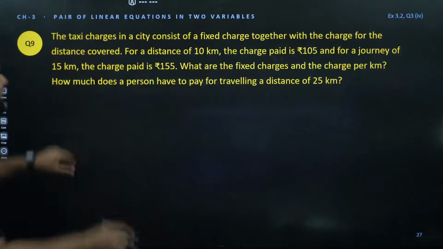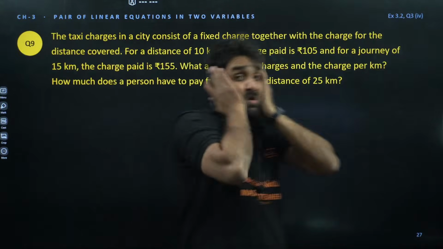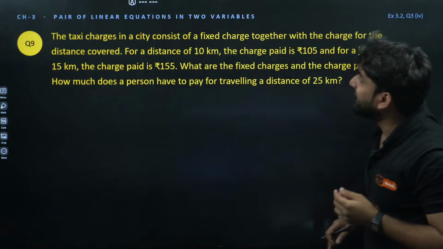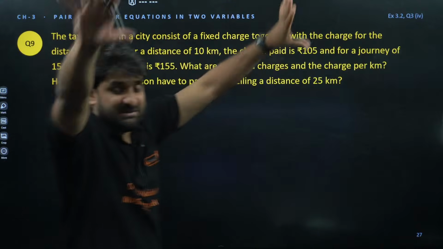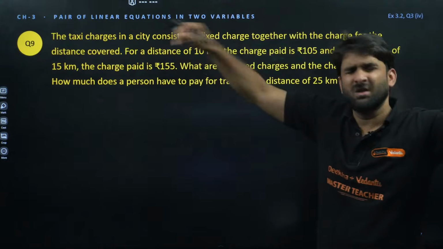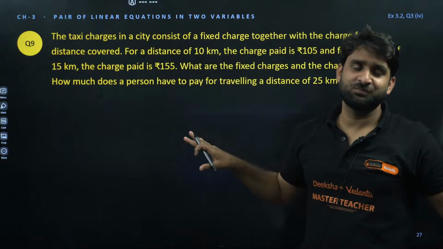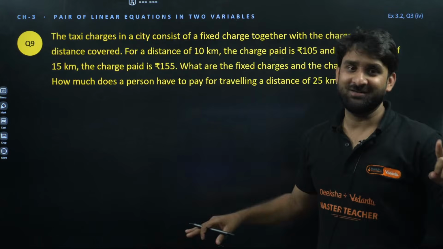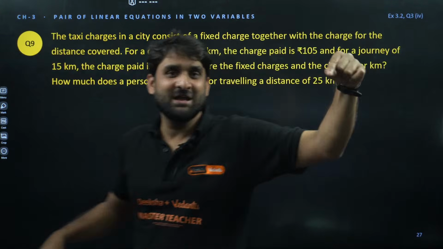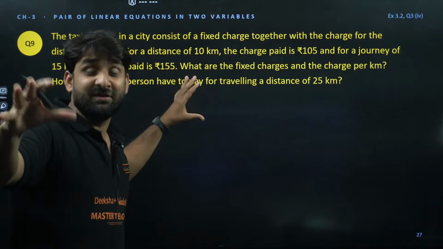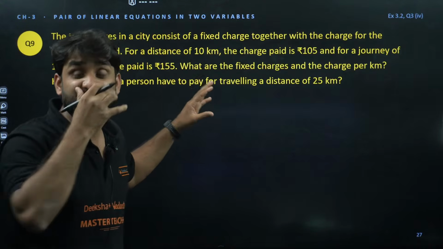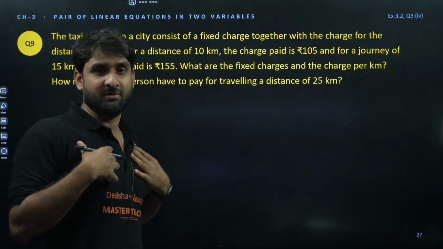Next, moving ahead. Wow. Next question. Question number 9. The taxi charges in a city. Again, listen. Don't read the question. Come to the last line. Everyone, class 10th, come to the last line. If you guys are having problem in solving the word problem question, I am here.